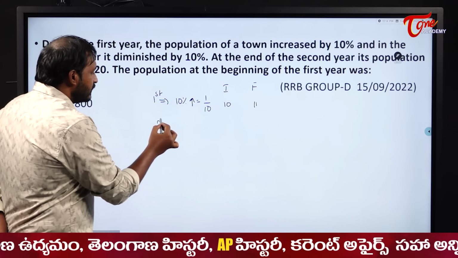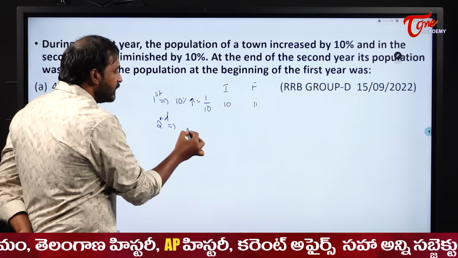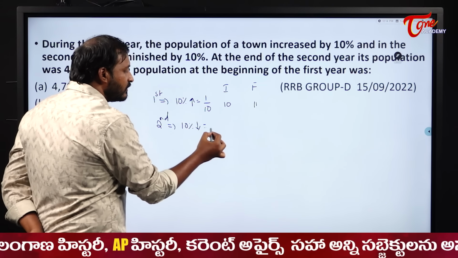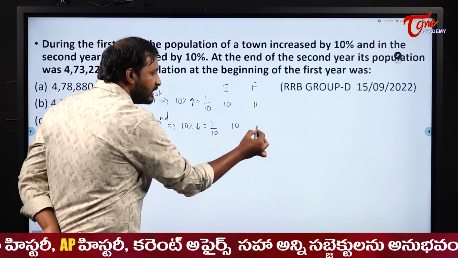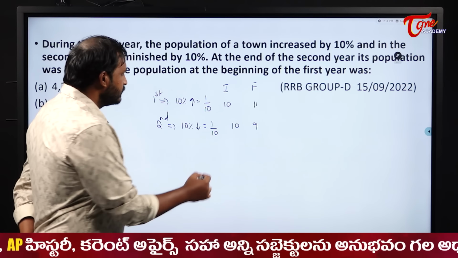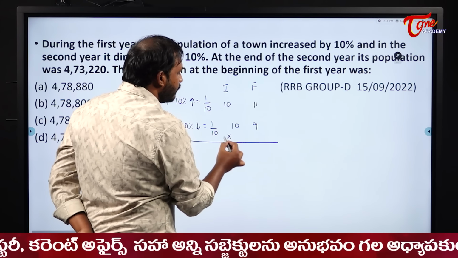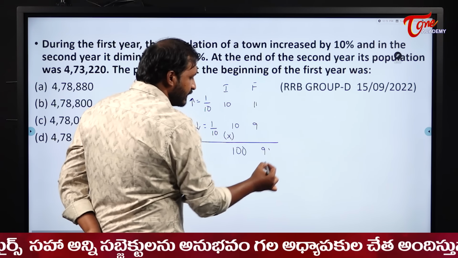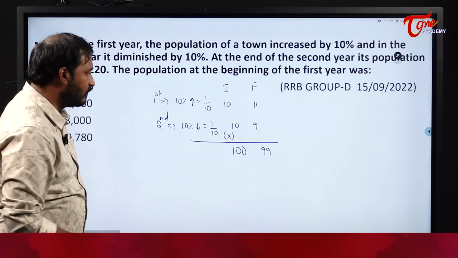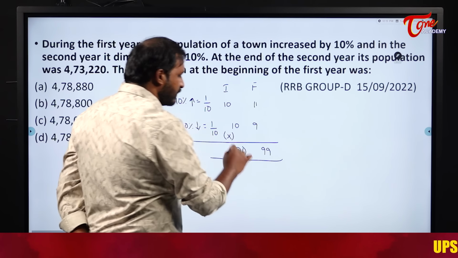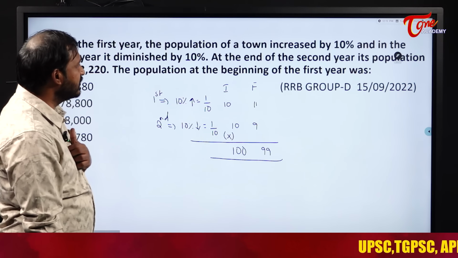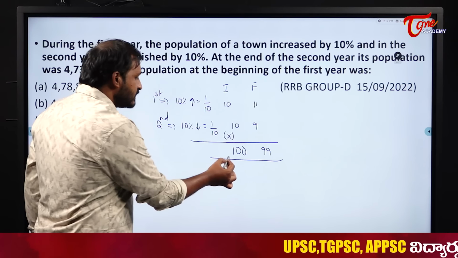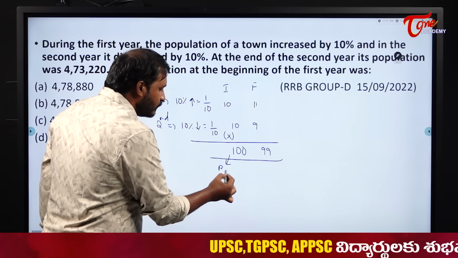Next, second, the population is diminished by 10%. That is equal to 1 by 10. So it becomes 10 and 9. Right? So the same population: 10 tens are 100, 11 nines are 99. So overall the population decreases by 1 part. Put that aside. Now they are asking us the present, this is before 2 years.